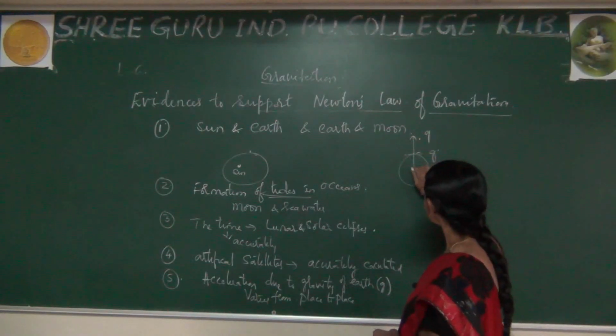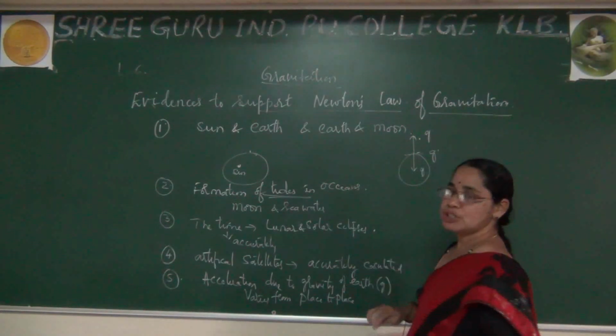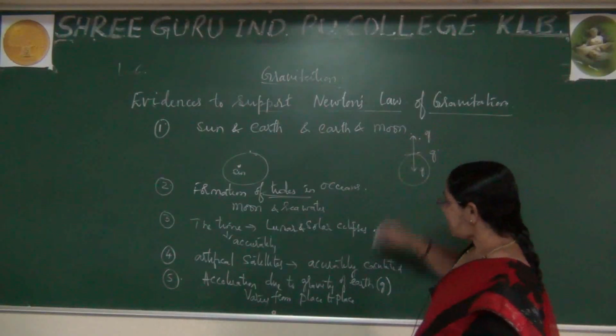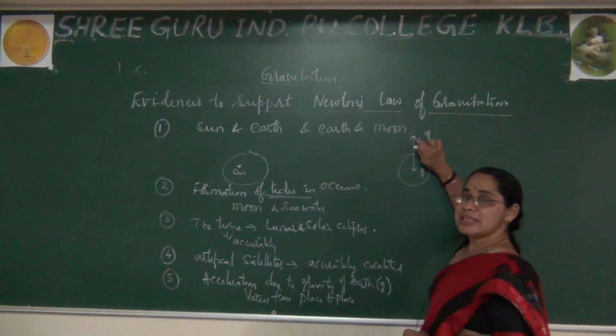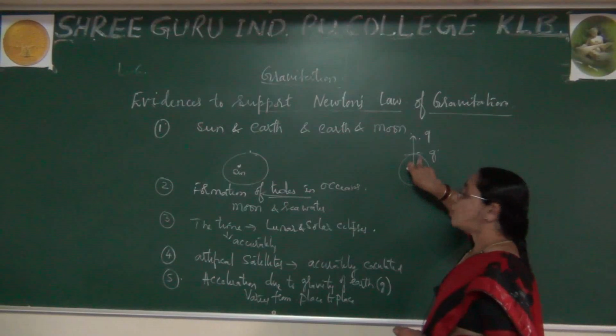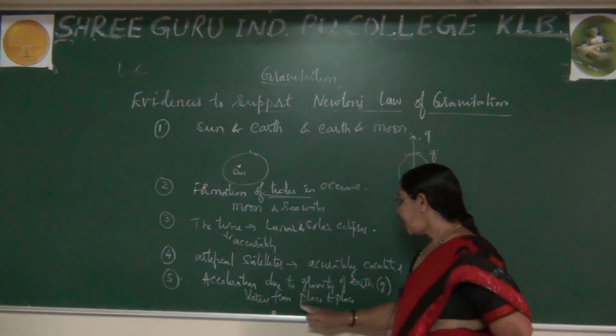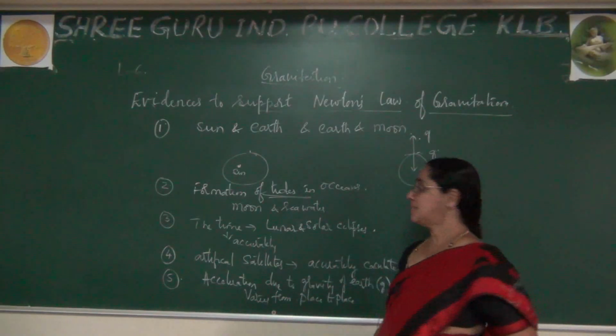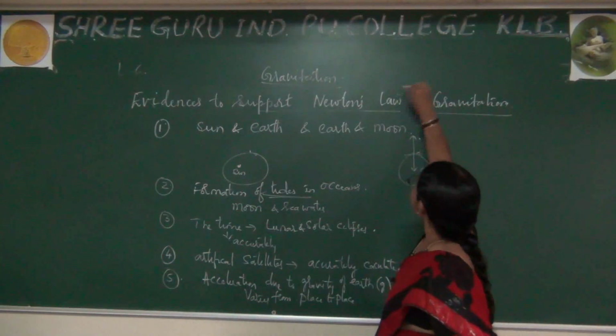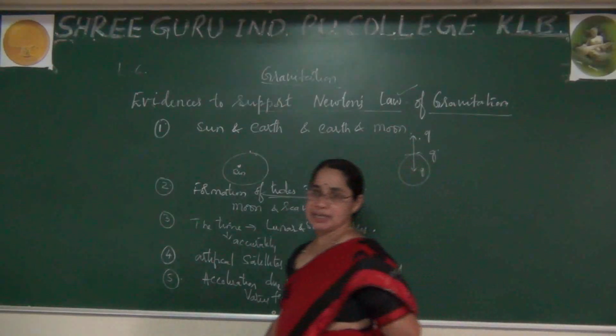When you go below the surface of the Earth, what happens to g? All these conditions, above the surface, below the surface, or on the surface of the Earth, can be explained with the help of Newton's law of gravitation.